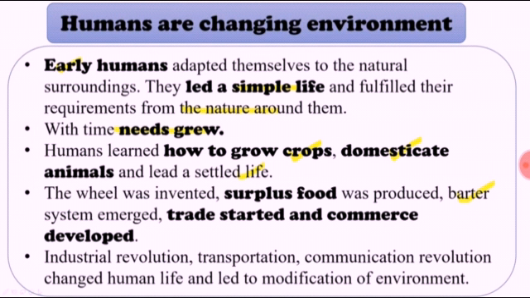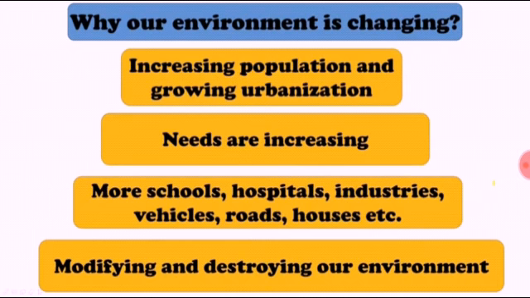So as time passed, many changes came in the environment, and some were good and some were harmful for human beings and for the environment also. It affected the whole environment. How is the environment changing and why is our environment changing? It is because of increasing population and growing urbanization. Urbanization means people started moving from the village and settling in the cities.